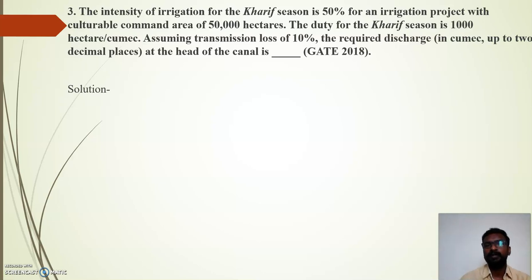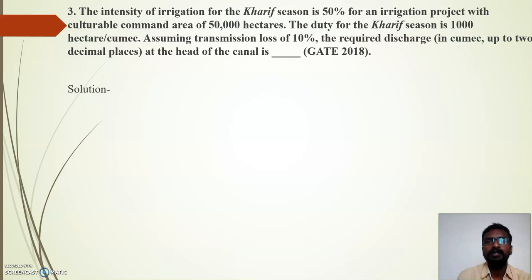So how can we find out? If we give a thought to this particular problem, how can we find out the required discharge in cumec? Meter cube per second basically we are supposed to find out. So here we have the information that only 50% of the area is supposed to be irrigated out of the 50,000 hectare, because the intensity of irrigation for Kharif season is 50%.